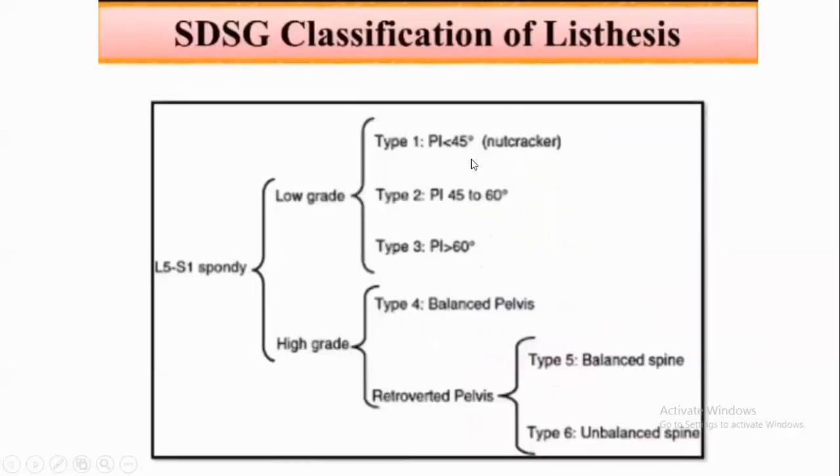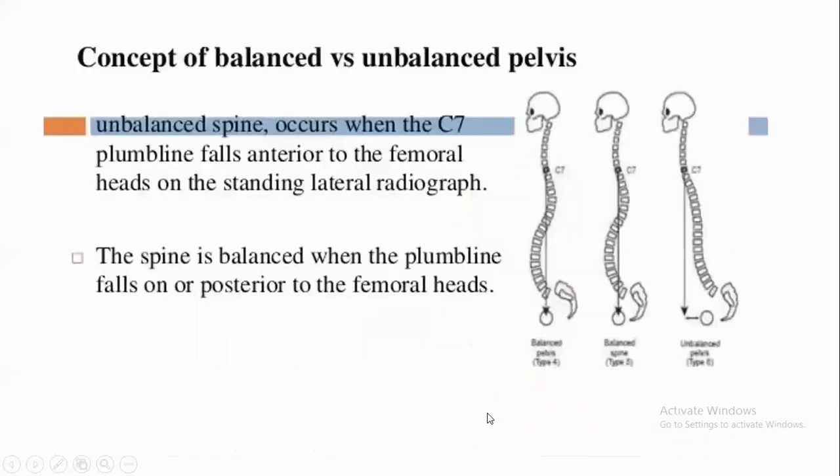Pelvic incidence less than 45 degrees is type 1. Type 2 is 45 to 60 degrees. Type 3 is more than 60 degrees, and it is again low grade. Type 4 and type 5 are high grade. Next, balanced pelvis and unbalanced pelvis. What is meant by balanced pelvis and unbalanced pelvis?